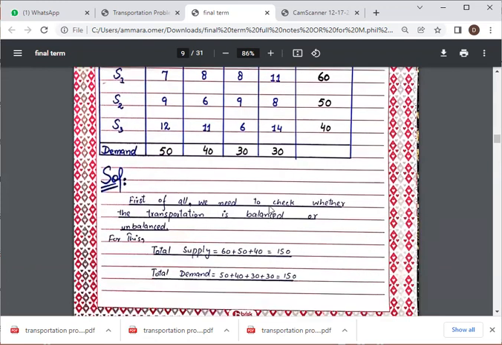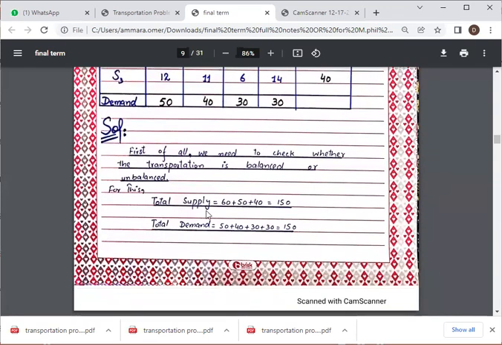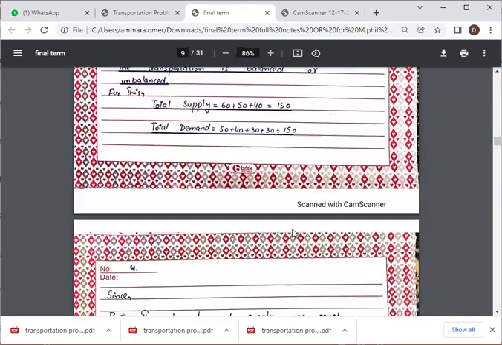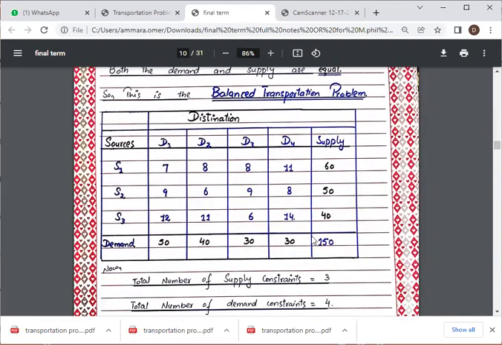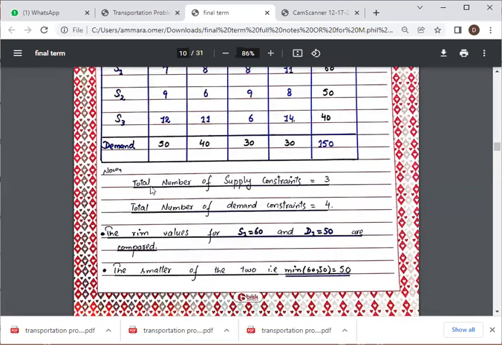First of all, we need to check whether the transportation problem is balanced or unbalanced. For this, total supply is 60 plus 50 plus 40, which is 150, and total demand is 50 plus 40 plus 30 plus 30, which is equal to 150. So the row and column totals are equal, meaning demand and supply are equal. So this is a balanced transportation problem. The total number of supply constraints is 3, and the total number of demand constraints is 4.